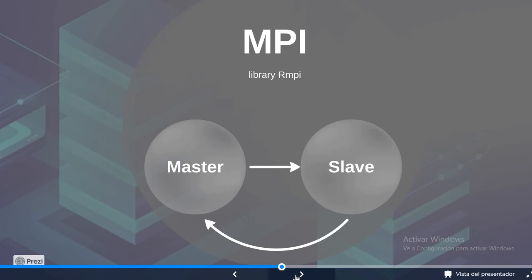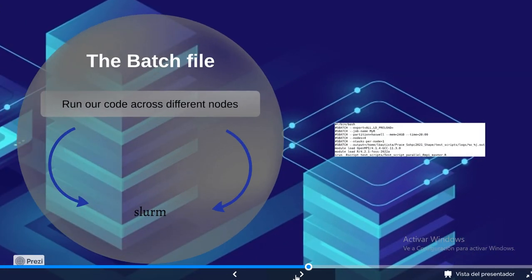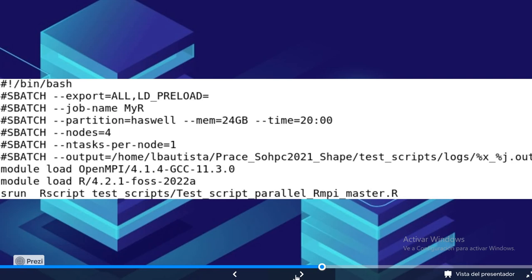Now that we have our code finished, we just need to send it to compute. For this, we will use a batch file, and Slurm will be in charge of allocating the computing on different nodes. Here's an example of how our batch file looks. We just need to do sbatch and we have finished.